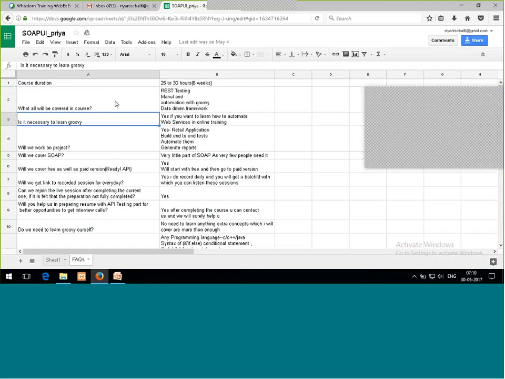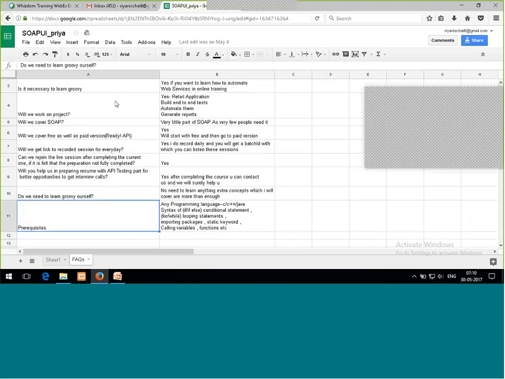The topics which I'll cover, you don't need to learn anything extra out of that. Java and Groovy are the two languages which I'm going to use. If you don't know the code, it's not a big thing. You just need to know how we can add conditions and how we can add loops. The rest is my responsibility to teach you, to make you comfortable with the concepts of Java and Groovy as well.